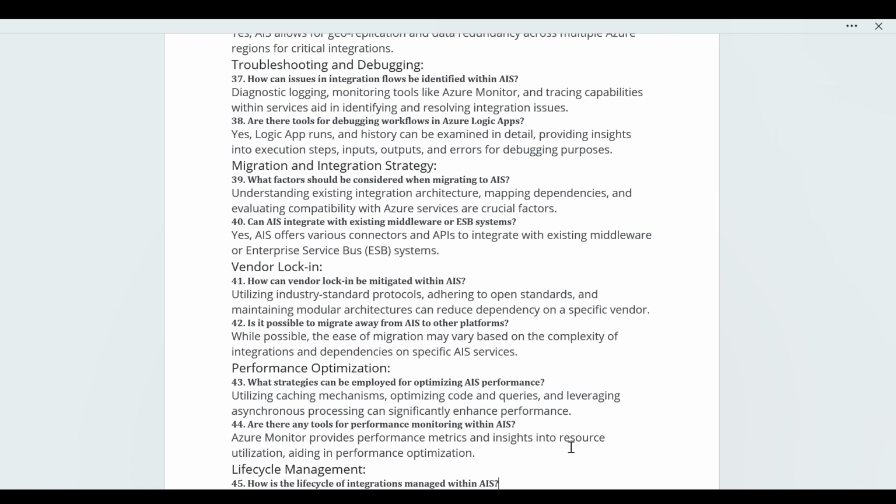As I already told, if you have a subscription, you can see there is Azure API Management. There you are creating the alert rules and all. On the left side, you can see the metrics also. Over there you can see what the performance is, what the usage is, and how many APIs are running.